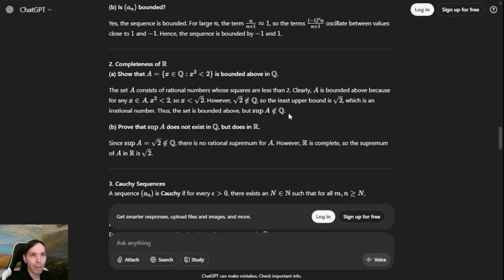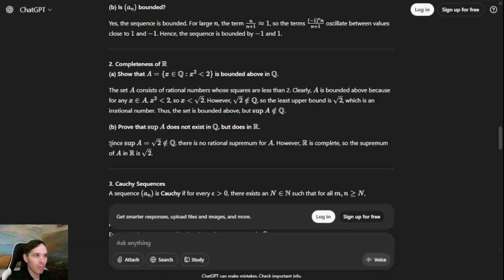The way that we would go about this is by invoking the density of the rationals in the real numbers. So suppose that there was some rational number or real number, for that matter, that was less than the square root of 2, which was also an upper bound for the set A. Then there would exist a rational number between that supposed lower upper bound and the square root of 2, therefore contradicting our assumption that we have a lower upper bound.